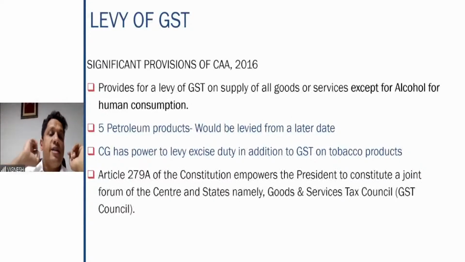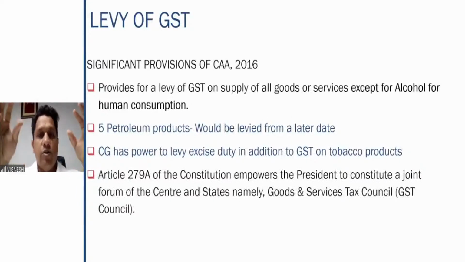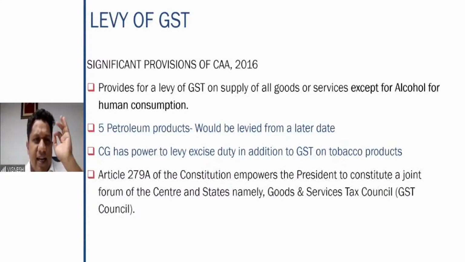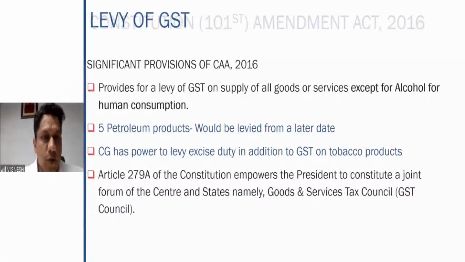And also the Article 279A provision of the Constitution empowers the President of India to constitute a joint forum of the center and states, namely the GST Council. This GST Council is the most important body which takes critical decisions with regard to all aspects of GST. If any rate has to be reduced, if any rate has to be increased, all these decisions will be taken only by the respective GST Council, where the President is empowered to constitute this joint forum.